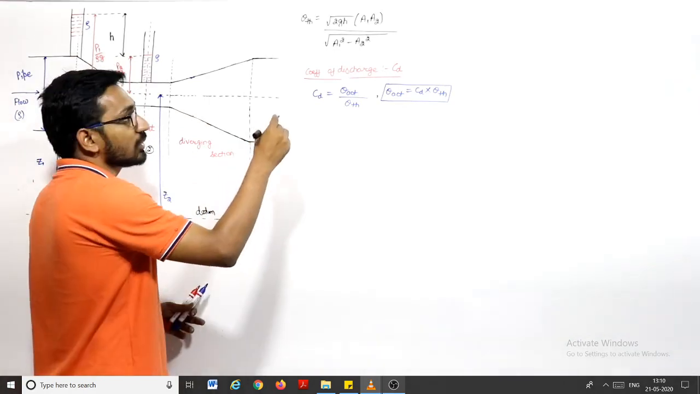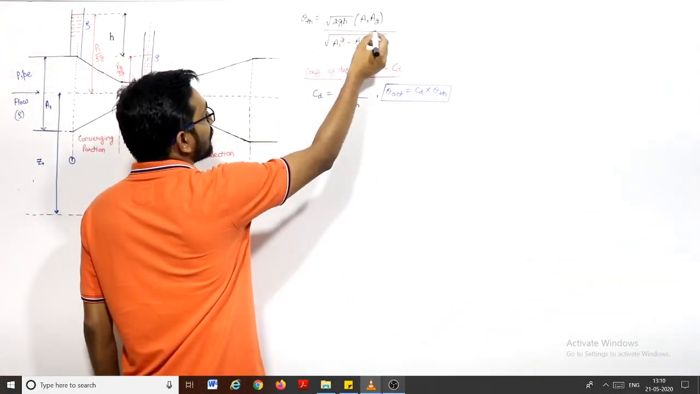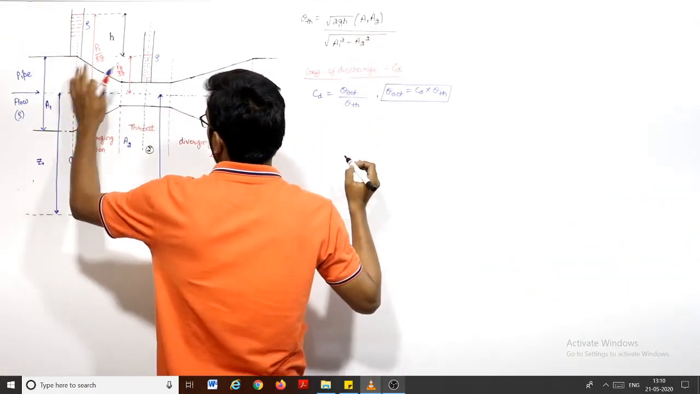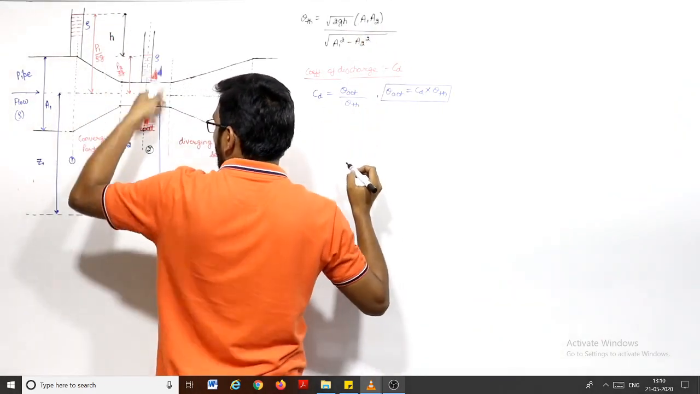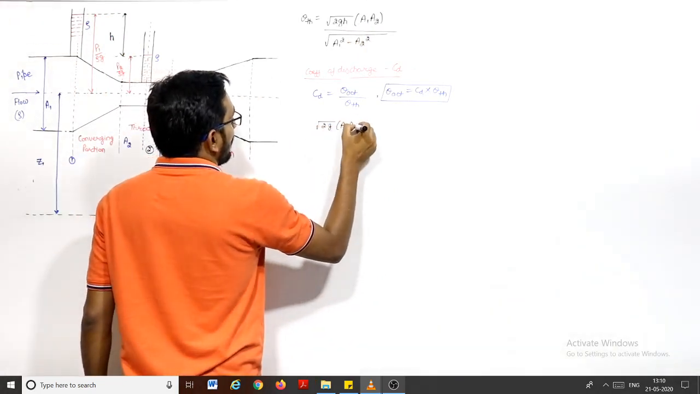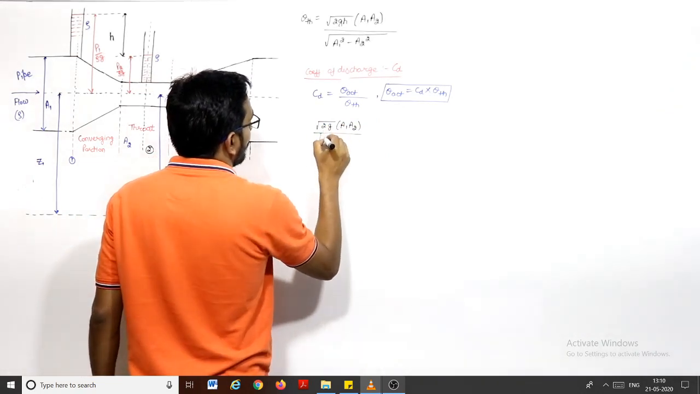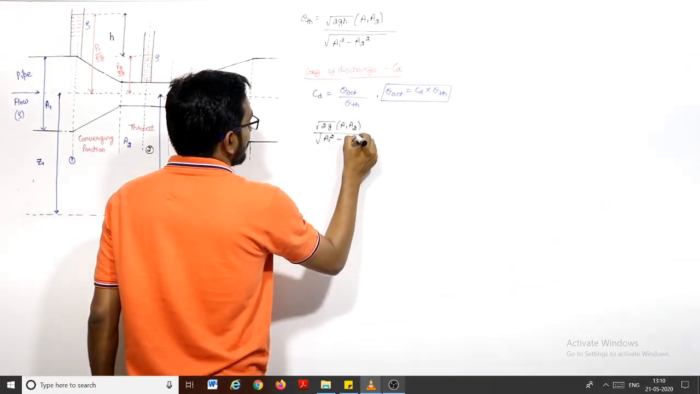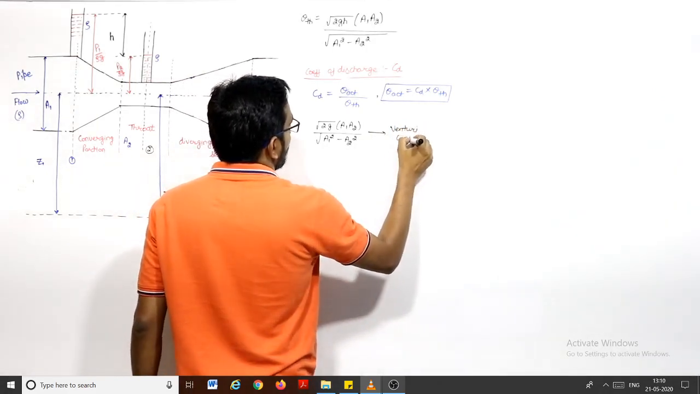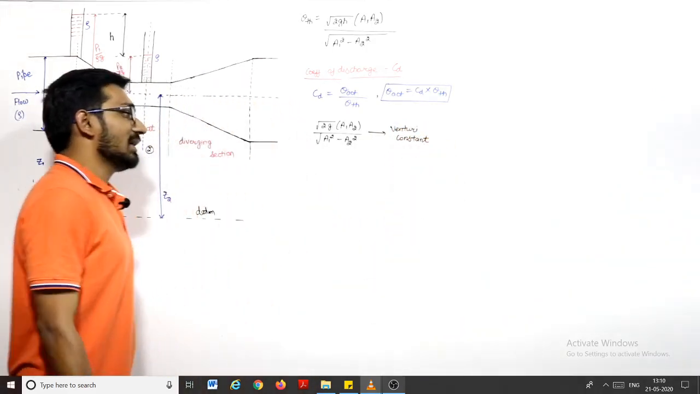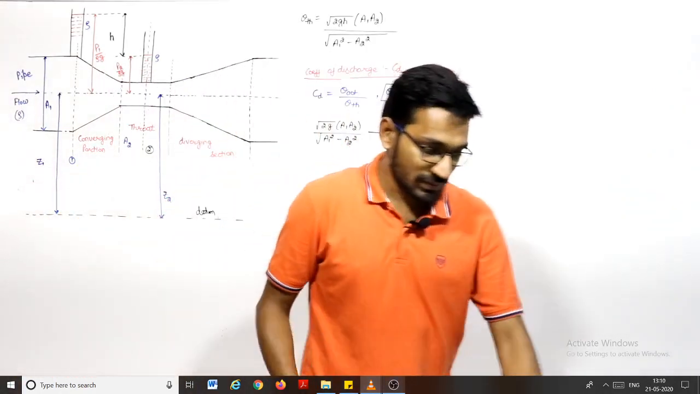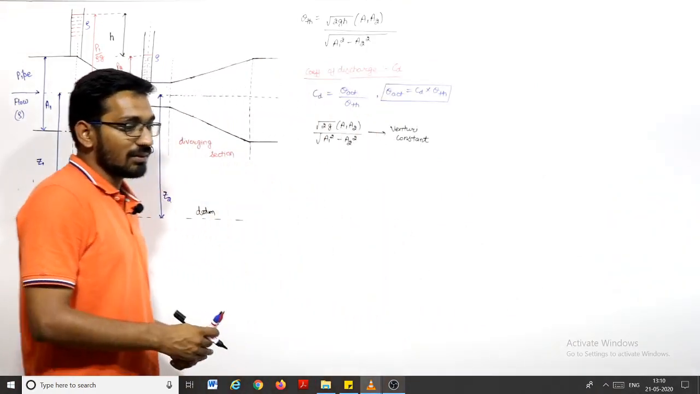And in this under root 2G into A1 A2, apart from this H, G, A1 A2 are constant for this venturimeter. So this under root 2G into A1 A2 divided by under root of A1 square minus A2 square will be known as Venturi constant. For a given Venturi meter, this A1 A2 into under root 2G divided by under root of A1 square minus A2 square will remain constant, and this is known as Venturi constant, right?